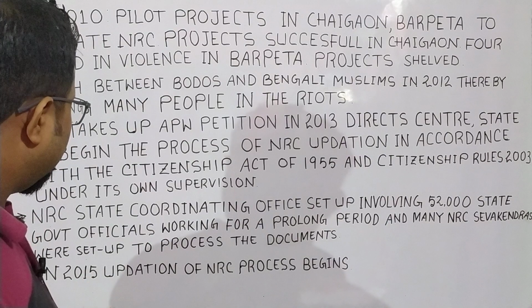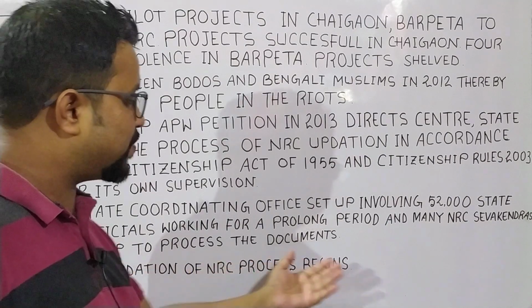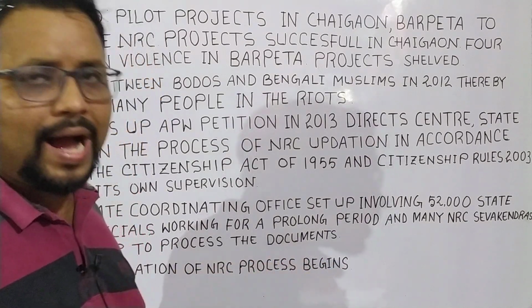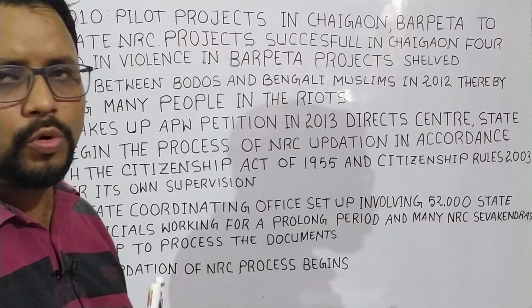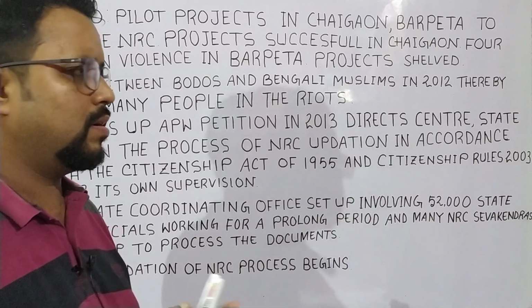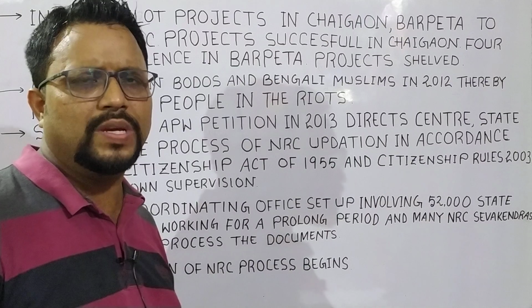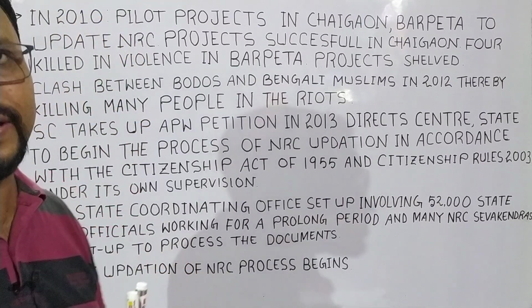In 2015, the updation of NRC process begins. The people were asked to submit many documents, basically divided into list A and list B, which I am not going to discuss here.